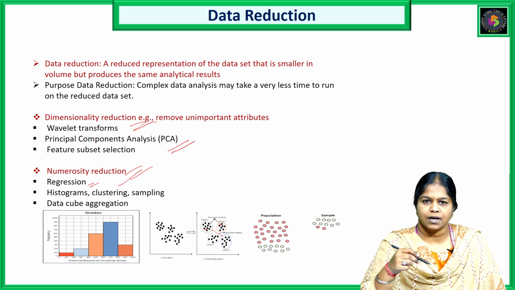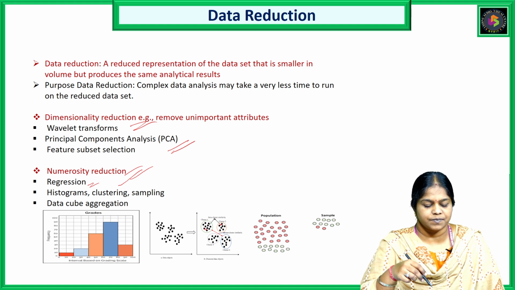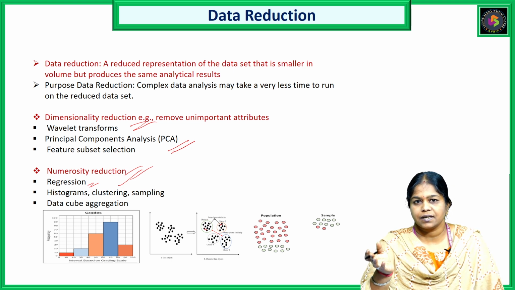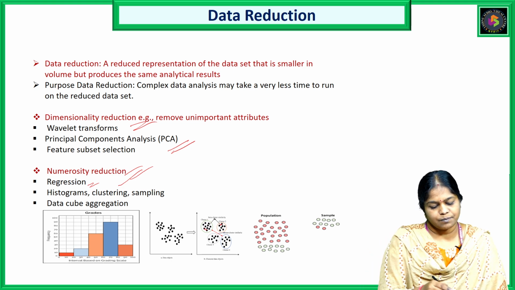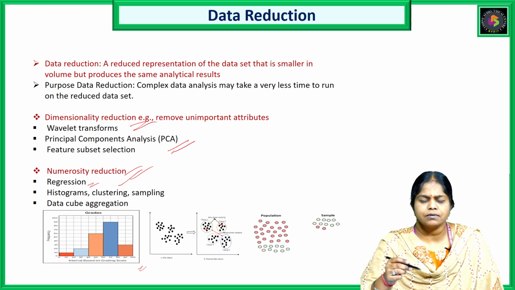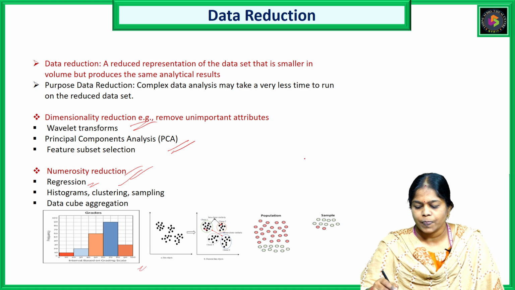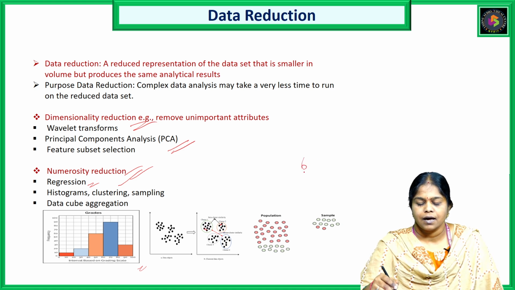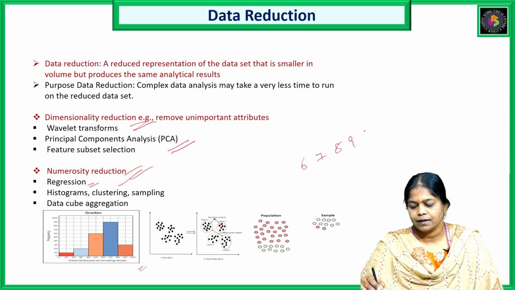And coming to histograms, histograms are also concepts where we transform the data set into particular categorical data. For example, you can see here we have grades. When we take the grades, we categorize them: people who got CGPA of 6, 7, 8, 9, and 10.